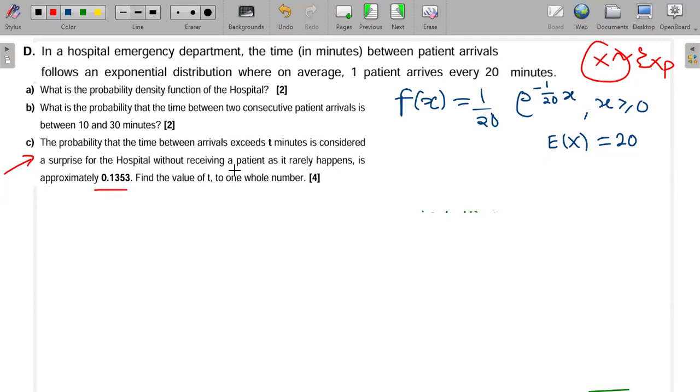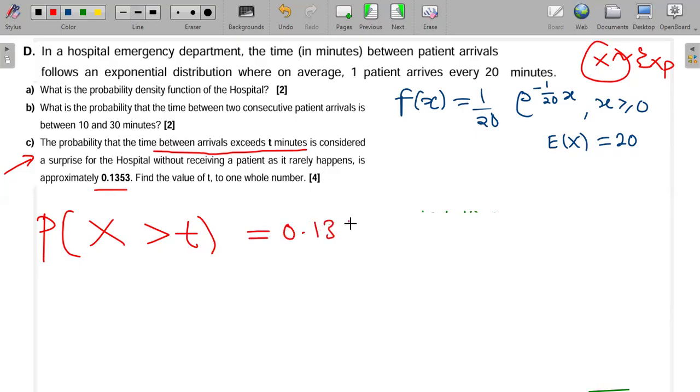Find the value of T to one decimal place. So meaning that we are finding the probability that this X exceeds a certain value of T is equal to 0.1353. They want us to calculate this value of T.